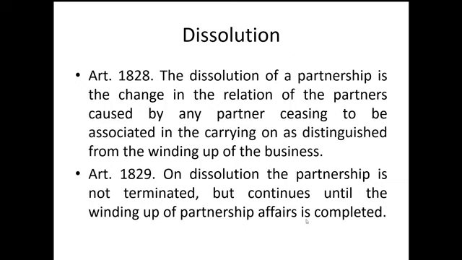Or another, A, B, C are partners, and A withdraws. In that case, there will be a change in relation among the partners, because before there were three partners, and now there are only two. So any change in relation of the partners, caused by any partner ceasing to be associated in the carrying on, is distinguished from winding up of business. So take note, when there is partnership dissolution, it is only a change in relation, but not necessarily winding up, because the remaining partners can still continue it.